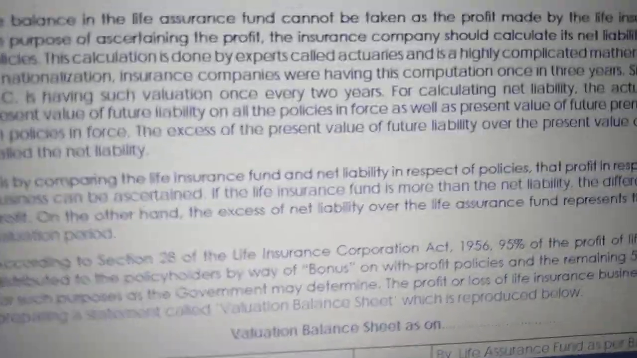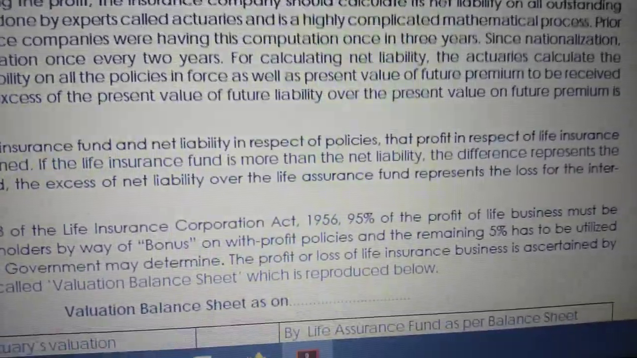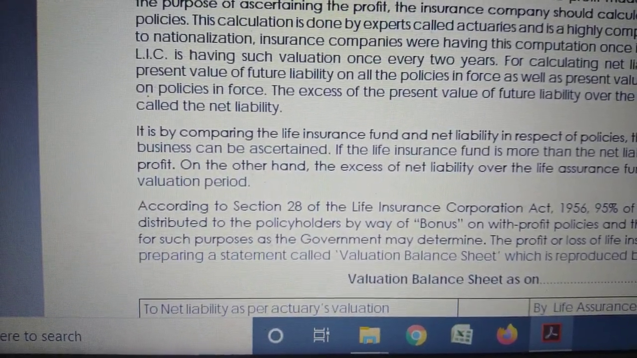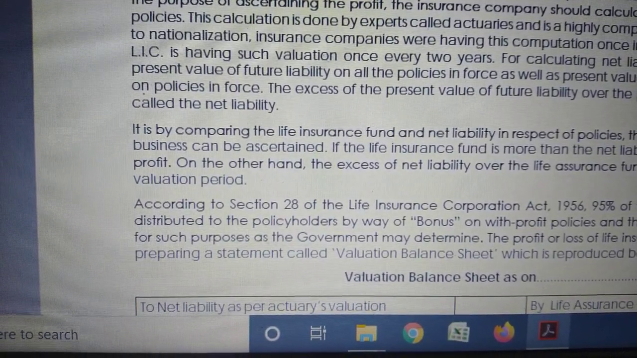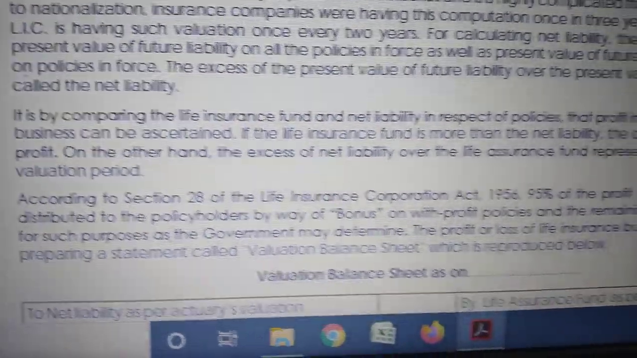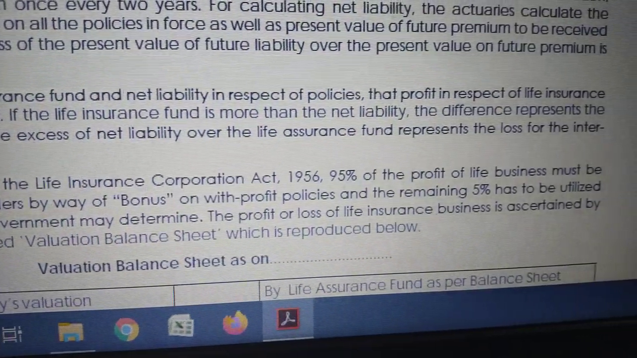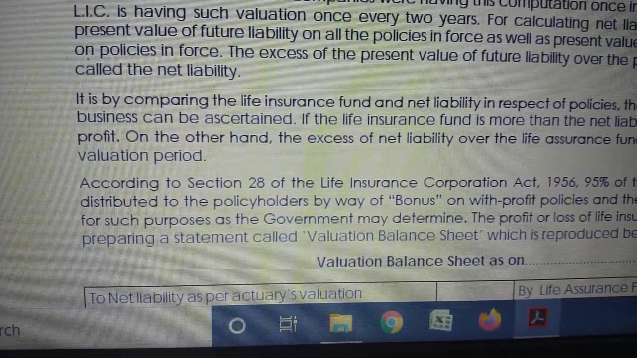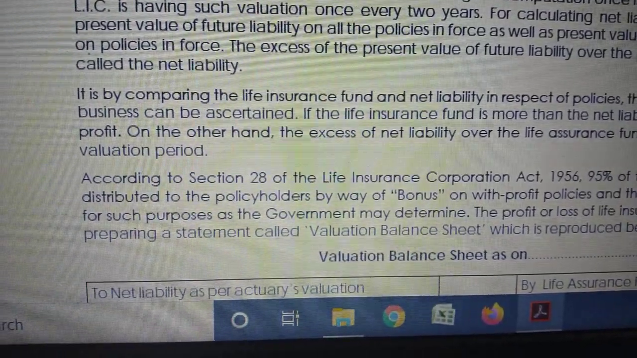If the life insurance fund is more than the net liability, the difference represents the profit. My investment is more than my liability. My asset is more than liability, then it is a profit. On the other hand, the excess of net liability over the life insurance fund represents the loss for the intervaluation period. If my liability is more than my asset, then it is a loss. That's what they are trying to say.